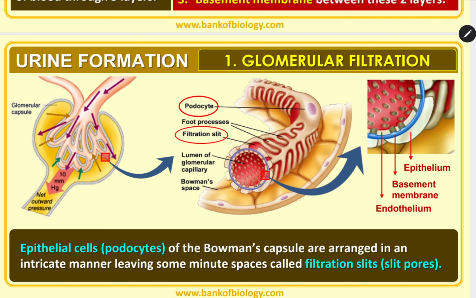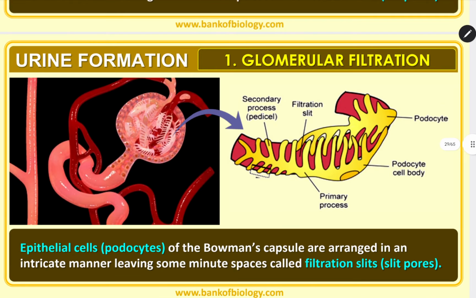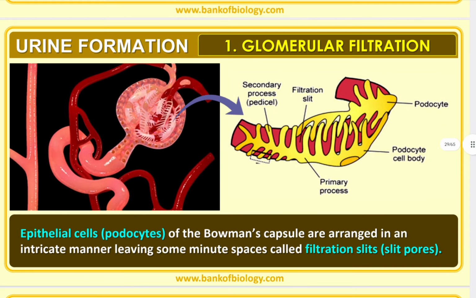Here you can see some spaces, and these spaces are called filtration slits or slit pores. Same points are given, diagram is changed.